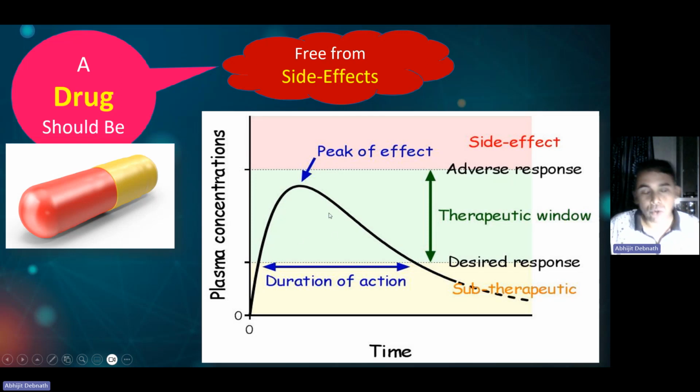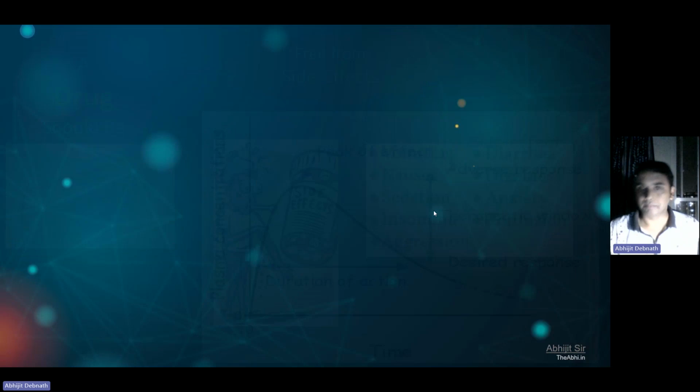And if you consume huge amounts of your drug molecule, what will happen? It will show some side effect or adverse response. Why? Because it is crossing the maximum effective concentration. So when we design a drug molecule, we have to be careful that its duration of action should be high, and its concentration should be within the therapeutic window.